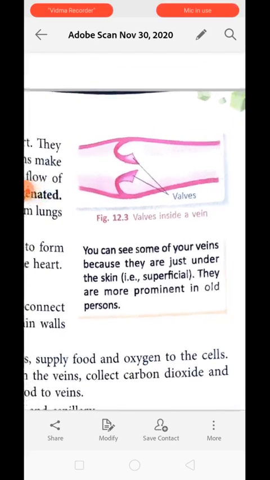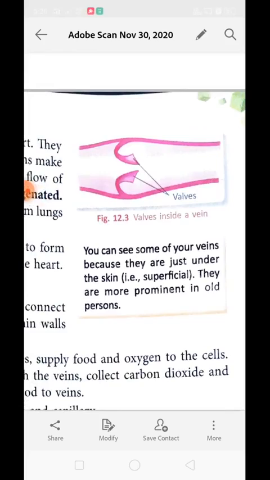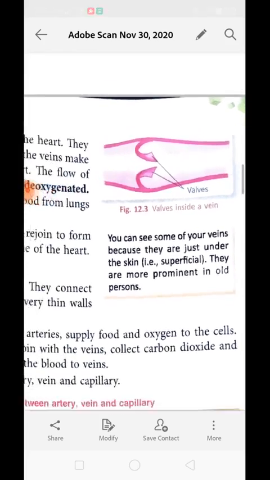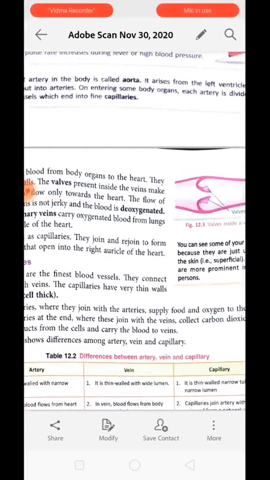The flow of blood in veins is not jerky because they are formed by the fusion of capillaries. Understood? And they are quite far away from the heart. The flow of blood in a vein is not jerky, and the blood is deoxygenated in nature over here, meaning the blood is not carrying oxygen as well.